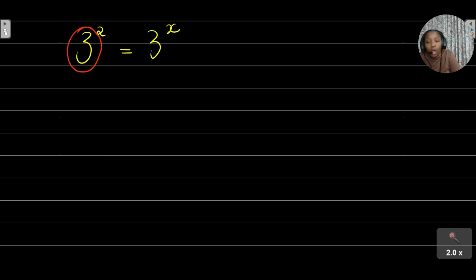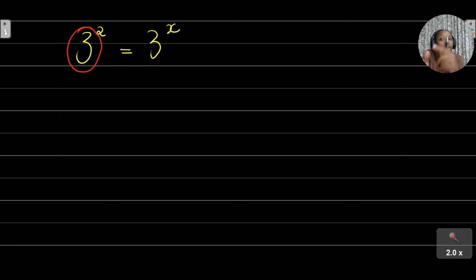If the variable is in the exponent, that tells you that you're dealing with exponential equations. And if you want to solve for x in this situation, you need to remember that, because I'm given exponents.